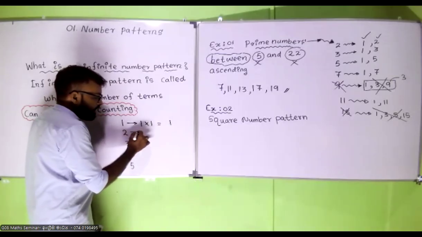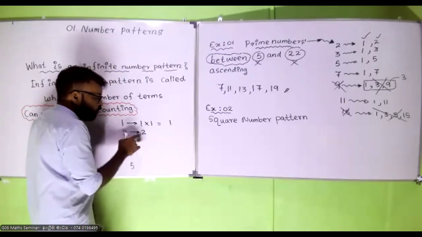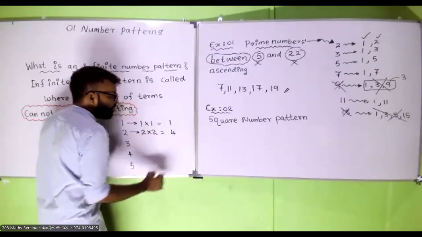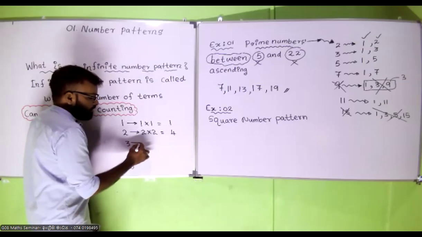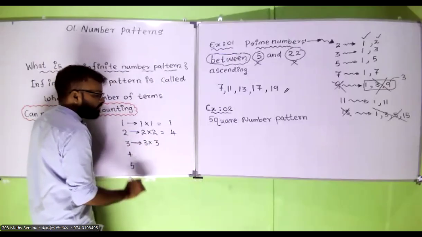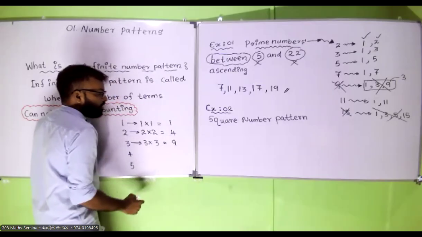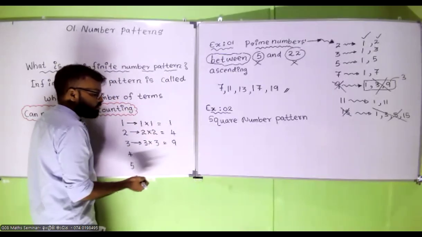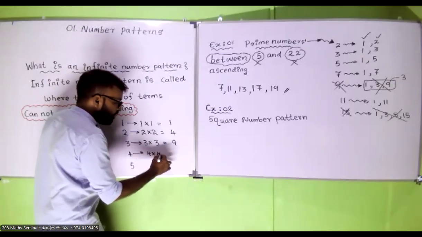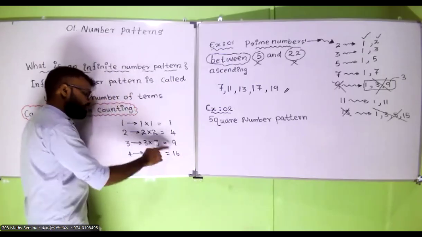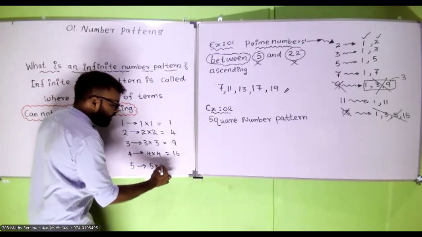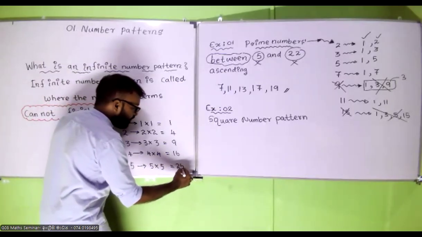Second square number: 2 multiplied by itself. 2 times 2, which gives you 4. Then 3 times 3, 3 multiplied by itself. So the answer is 9. 1 is a square number. 4 is a square number. 9 is a square number. Then 4 multiplied by 4, so it is 16, a square number. 5 multiplied by 5, 25.